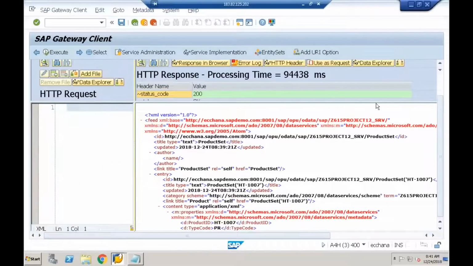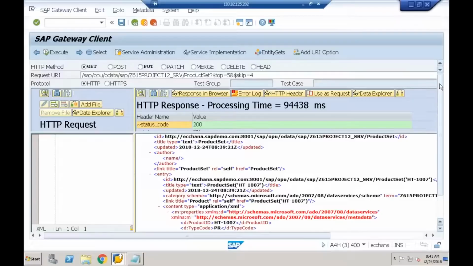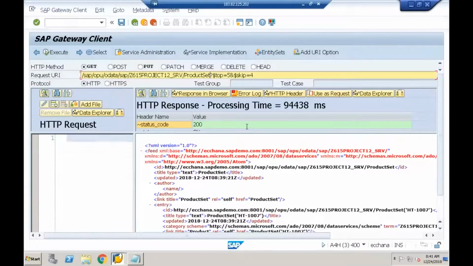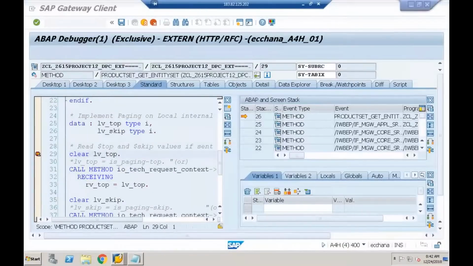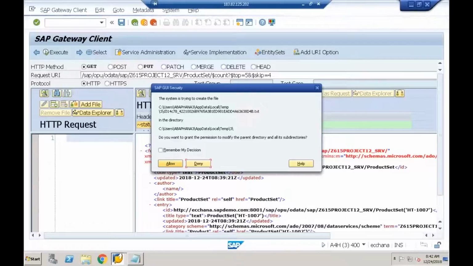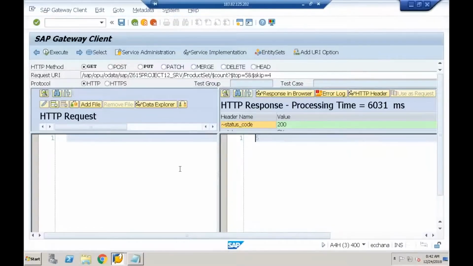If you don't want the data, if you want only the count, here what I can do is say slash dollar count. Let me check whether I'll get it or not. So I'm saying count, and I'm saying top equal to 5 and skip equal to 4. When I execute, it is going to that method. I should get only the count value, I think. Returns a count of paging. Yes, I'm getting only 5 because I said top equal to 5. I'm getting only the count value.